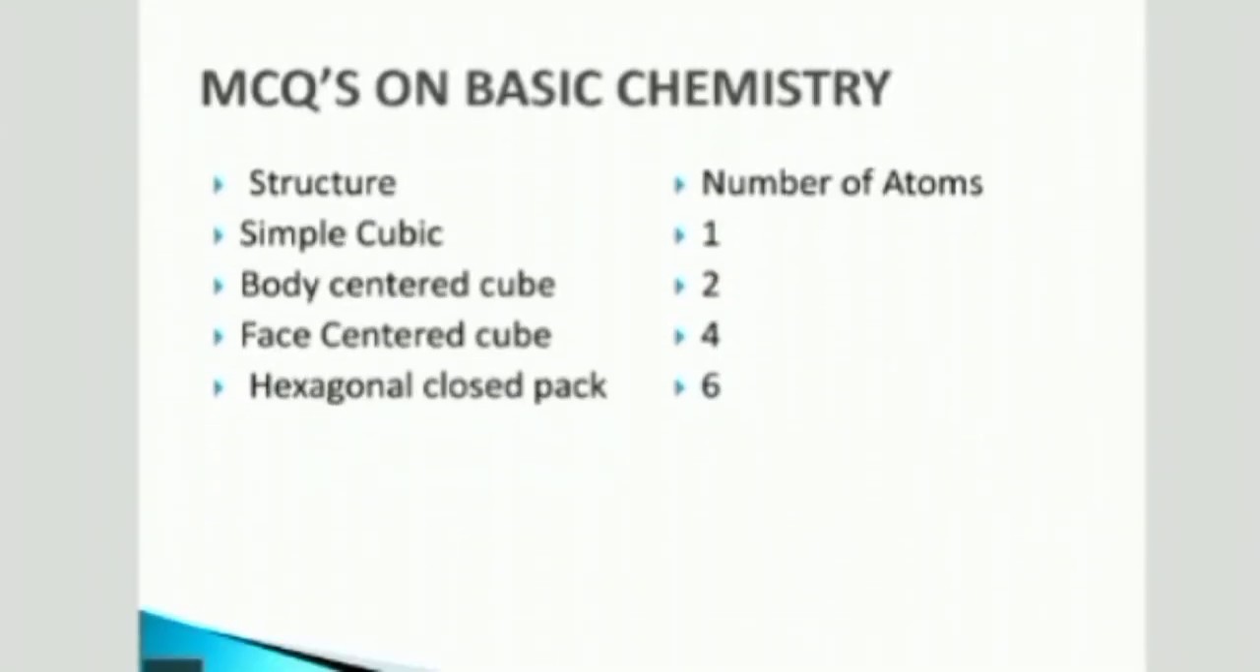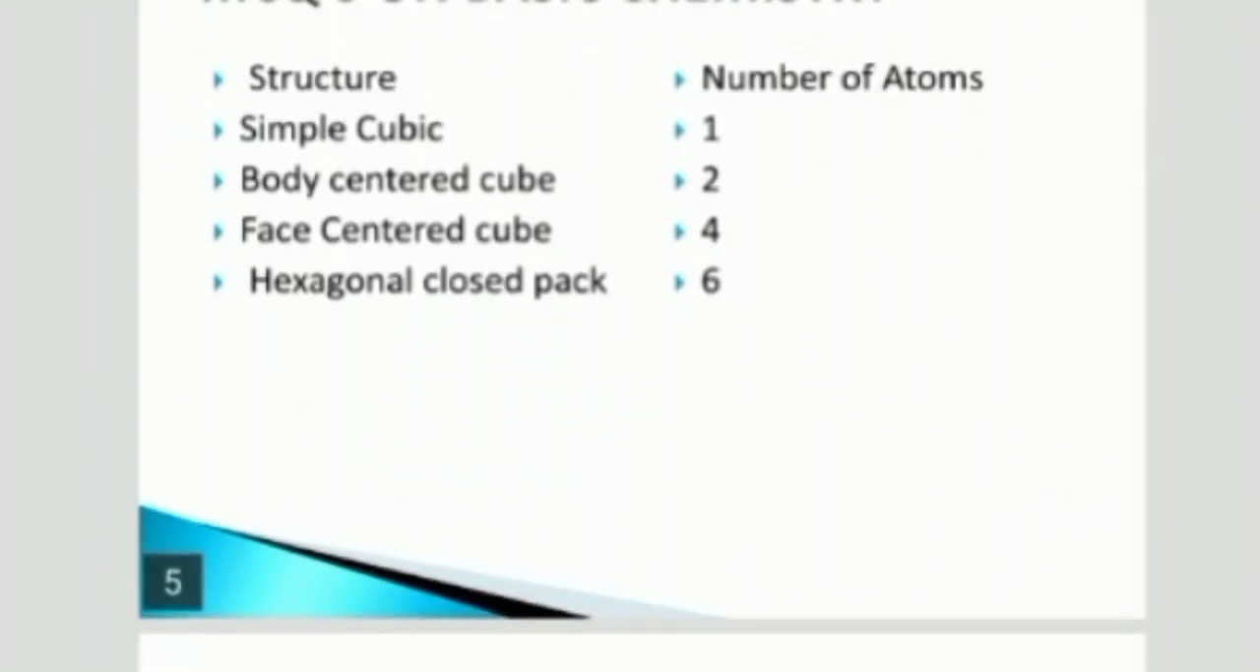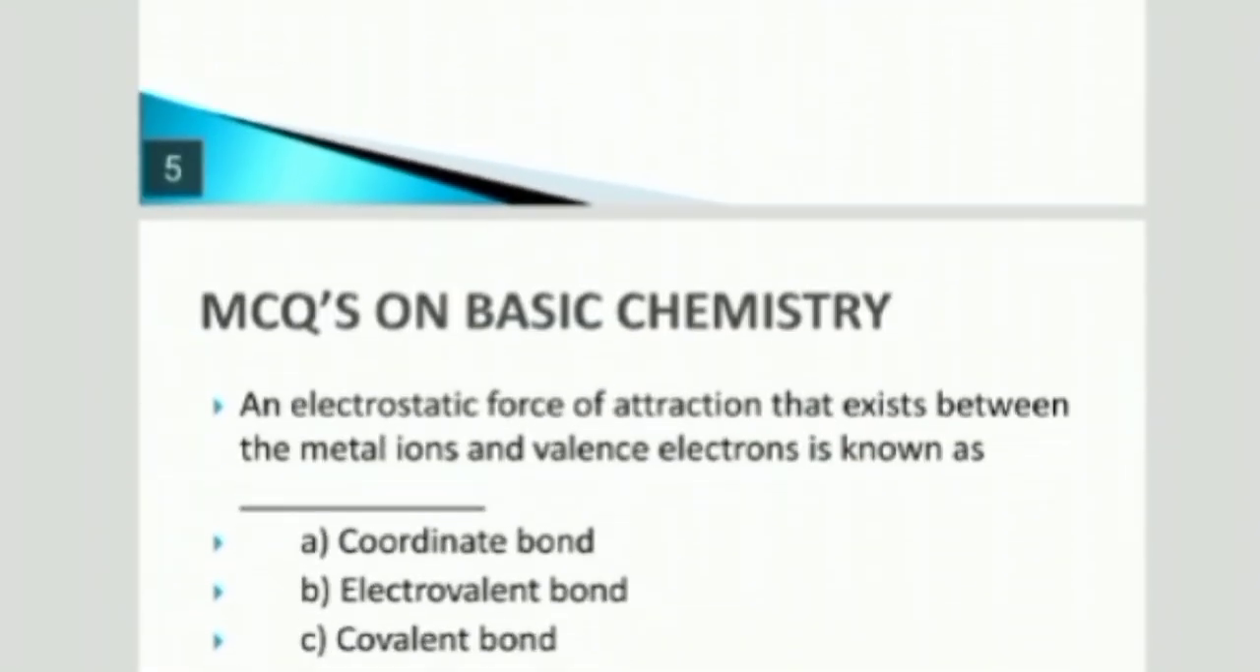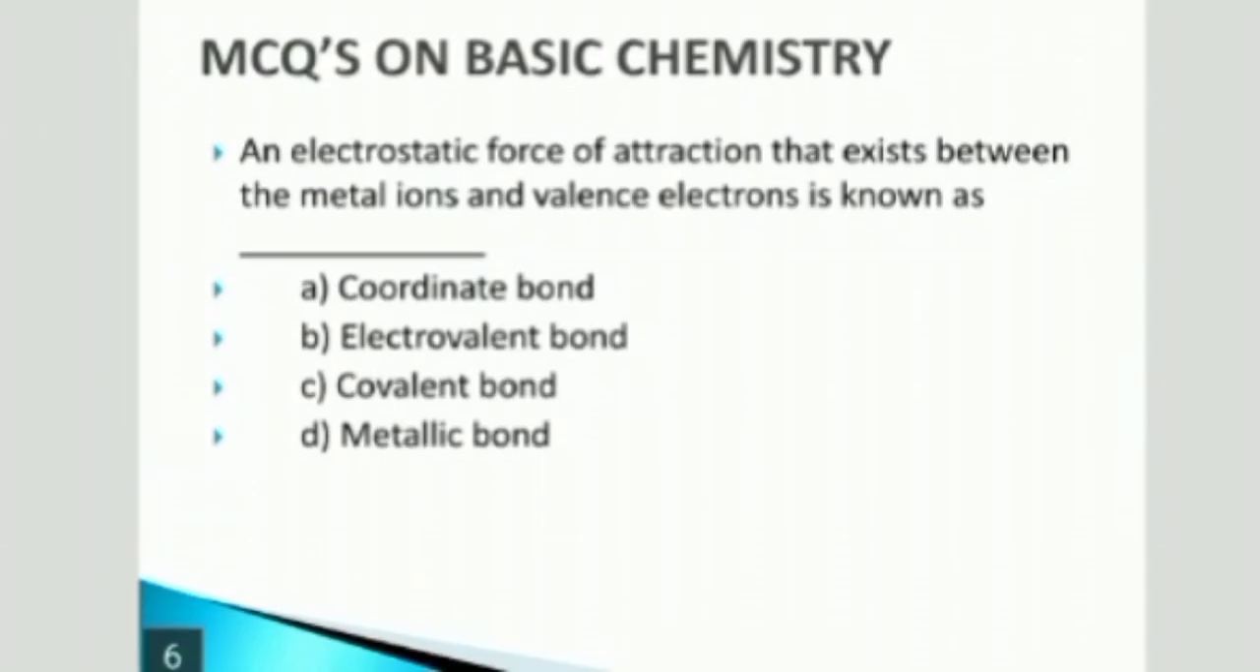Next, this is also collective information. Structure and number of atoms. Simple cubic has 1 atom. Body centered cube has 2 atoms. Face centered cube has 4 atoms. And hexagonal close packed has 6 atoms. Please memorize these things. They are very important for your exam.